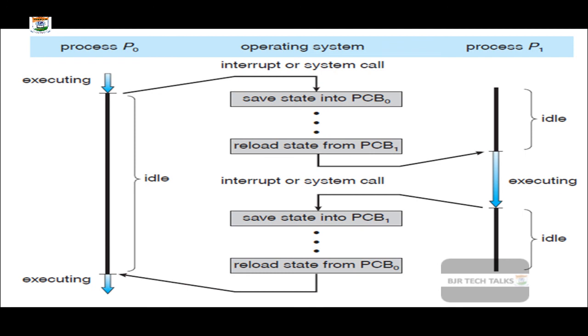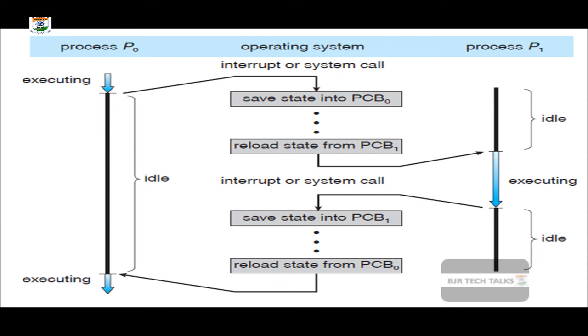Let us see the same picture. Once the process P1 is going on, the operating system receives another system call that we need to execute process P0. Then the operating system saves the current state of PCB1 into the main memory.